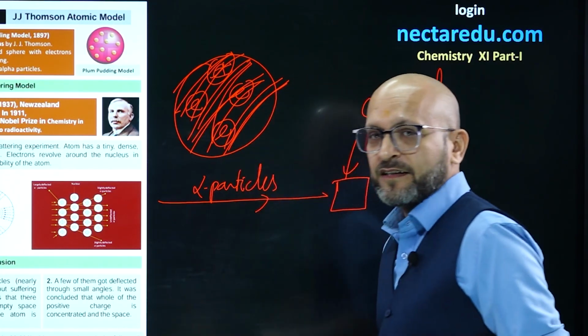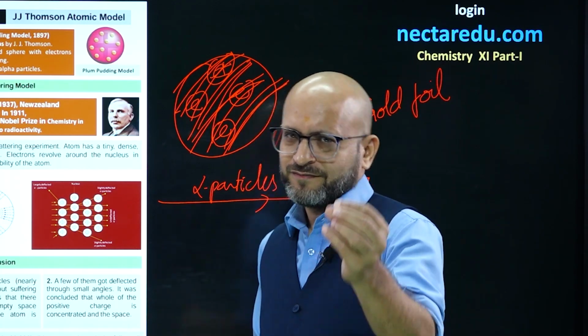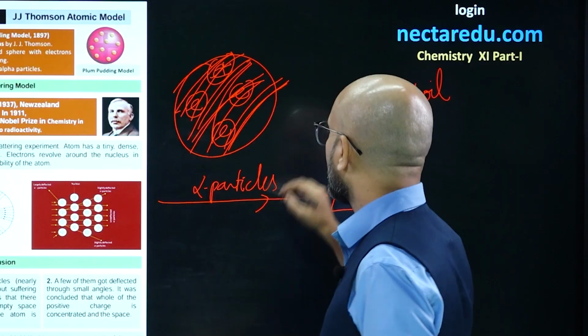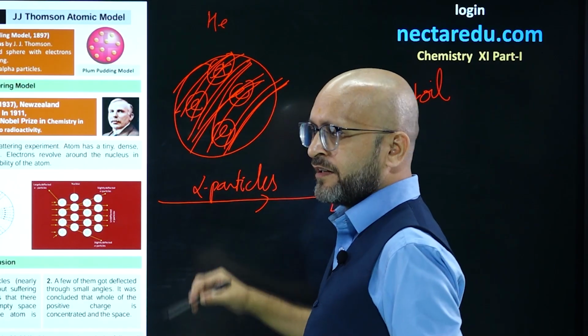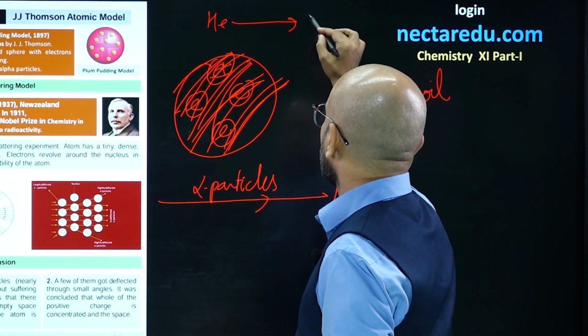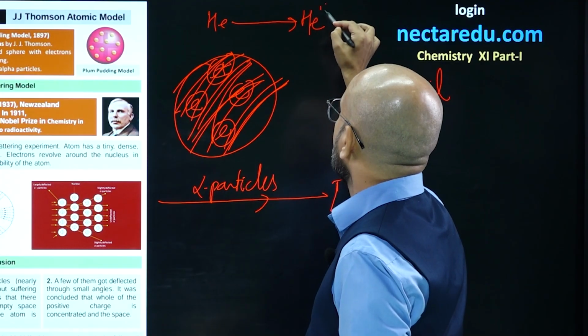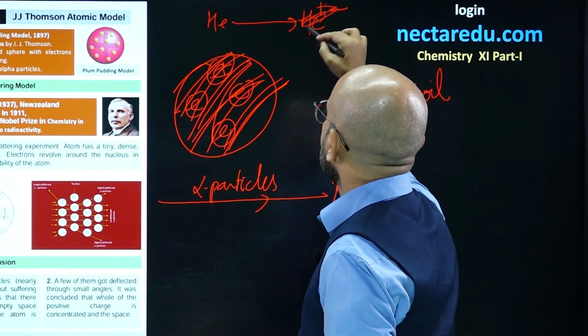What is an alpha particle? You must be knowing it. If you do not know, let's see. An alpha particle is a helium atom from which you take out two electrons, and it becomes helium plus 2. So let me put it like this.